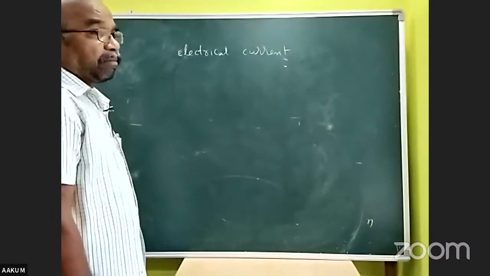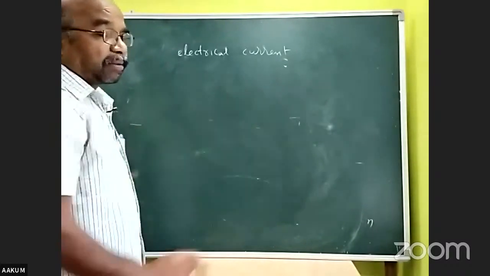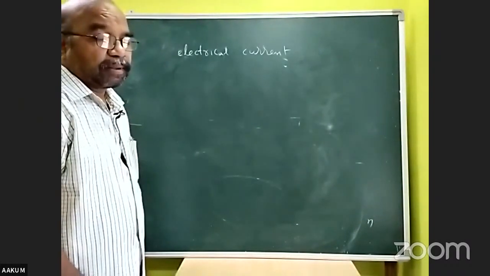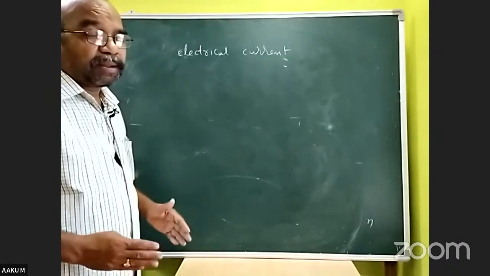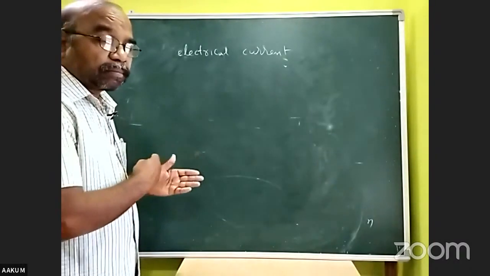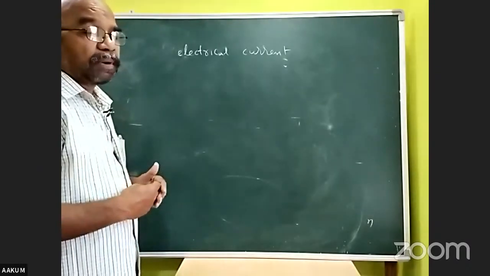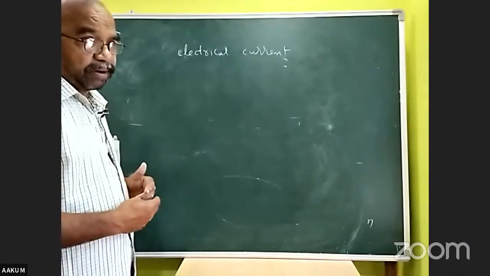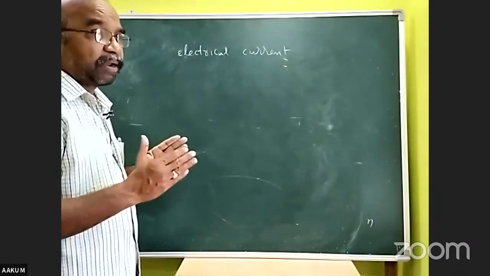Generally, in metallic conductors, the electron is the charge carrier. Due to its motion, electrical current is created in metallic conductors.